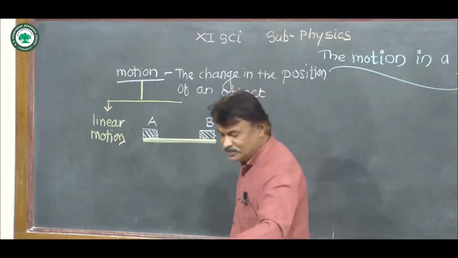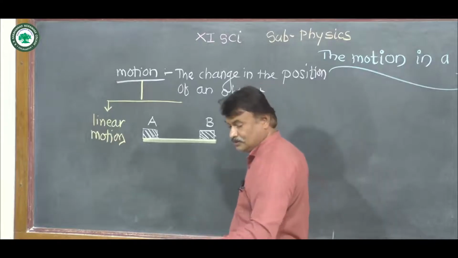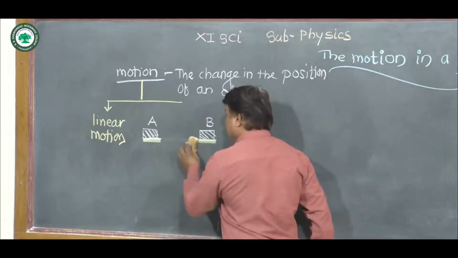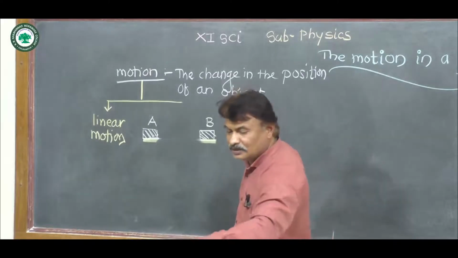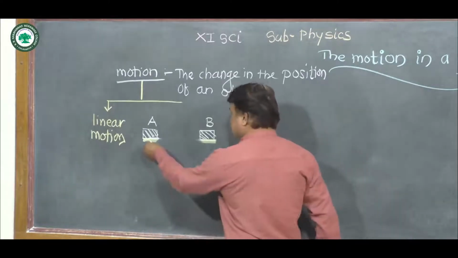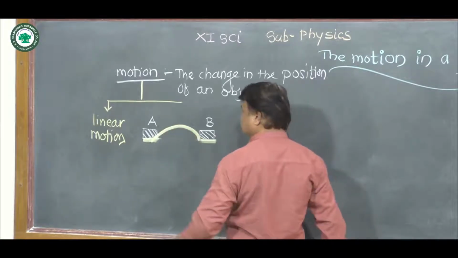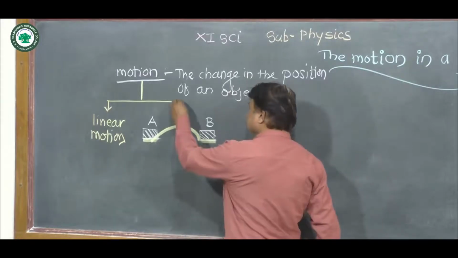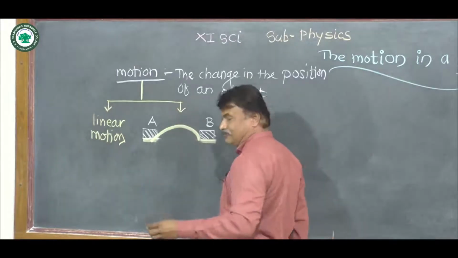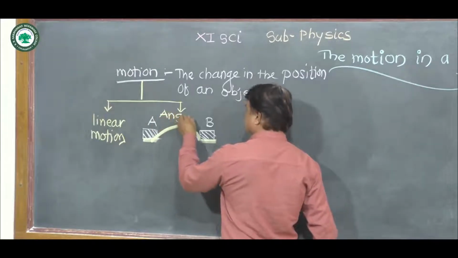Now instead of this straight line path, if the path between A and B is a curved path, like this one, then such type of motion is called angular motion.